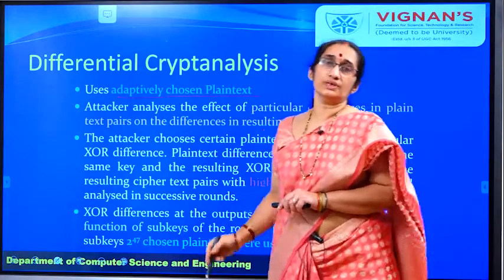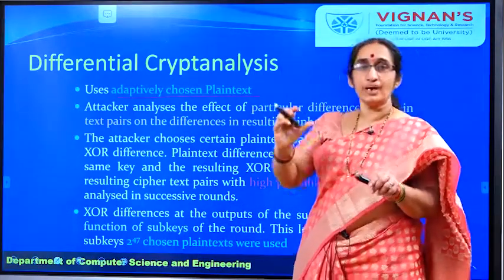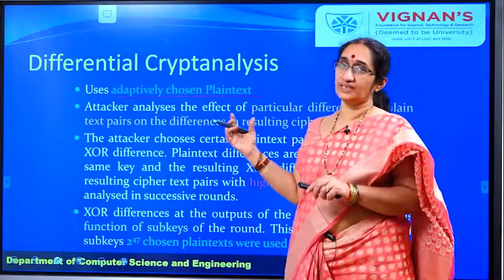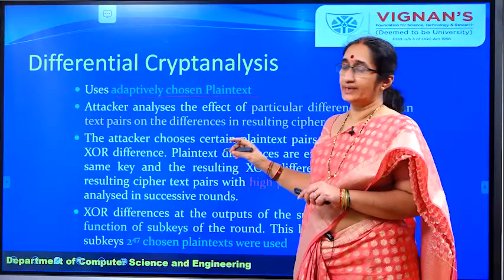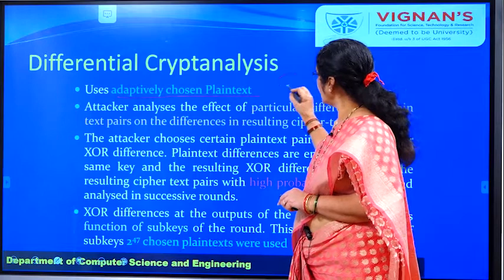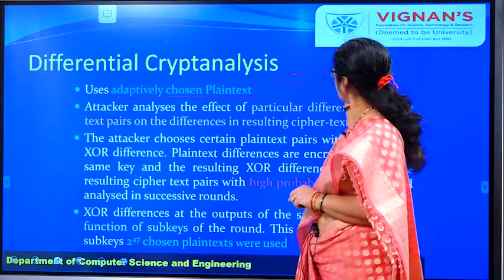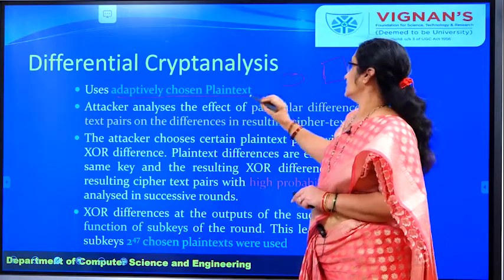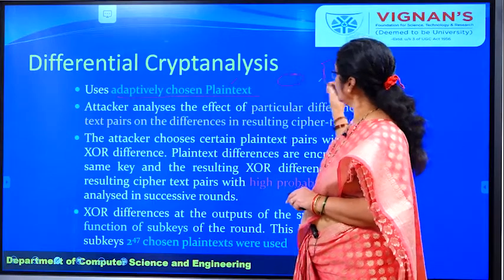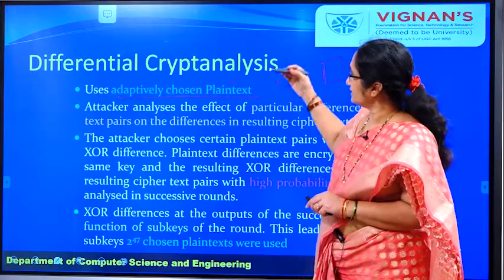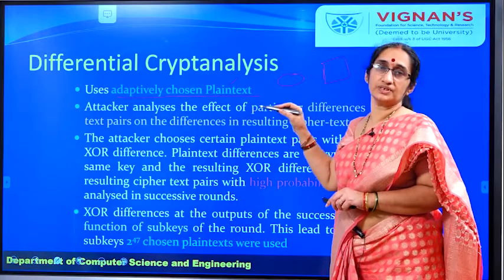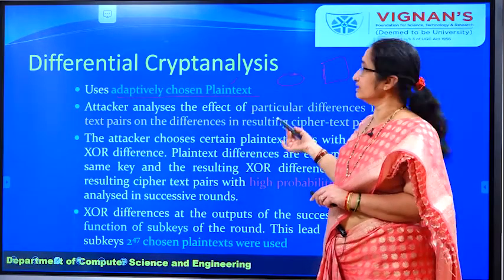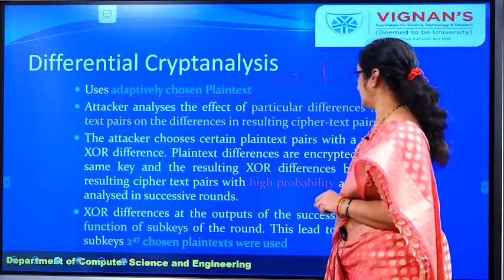Here you use the chosen plain text. That means you choose the plain text and you have the cipher text of that particular plain text. And after using that in cryptanalysis, again you take another set of plain text that is also chosen by you, and you use that plain text. Like that we take the chosen plain text and we use it in this differential cryptanalysis.